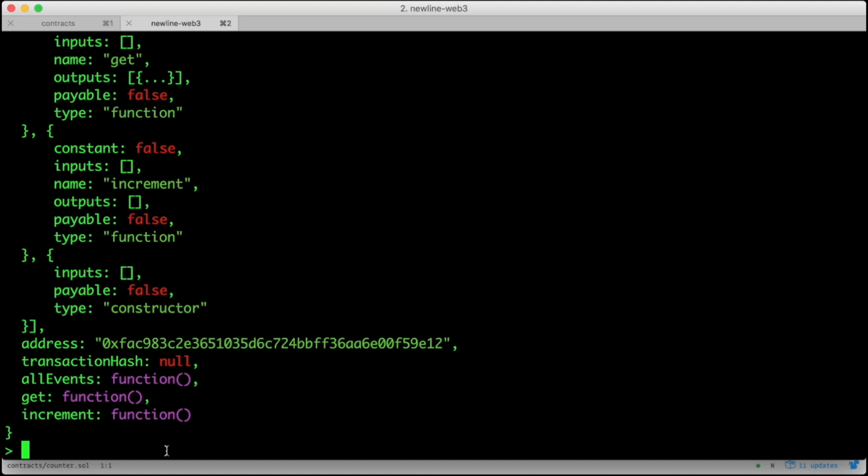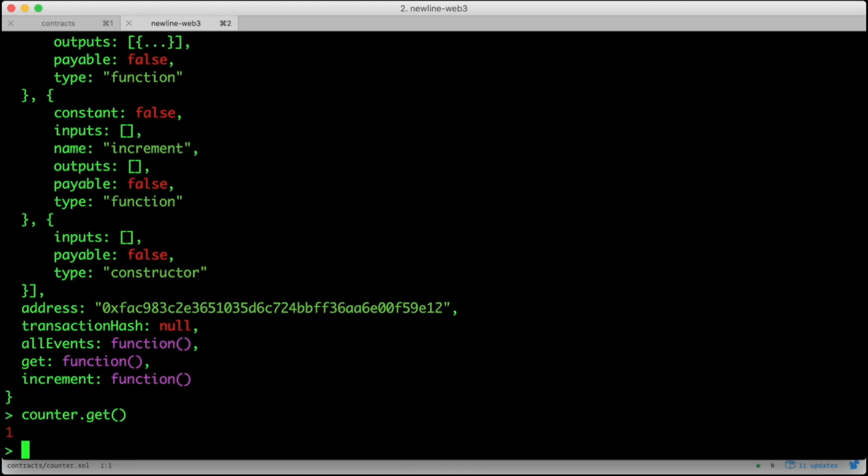Sort of. Remember that all reads can be performed locally for free as long as they don't change any state. Let's try to use our read function get. Do you remember what the return value should be? Great, it's 1. We just read our first value from our first contract on the blockchain. Even though we just read a single number, it's worth noting that right now we have the pieces that we need to build JavaScript applications that read any data from the Ethereum blockchain. We'll talk about how to connect this to the browser using Web3 in a bit, but by making this connection between Solidity and JavaScript, we're now in somewhat familiar territory, for a minute anyway.